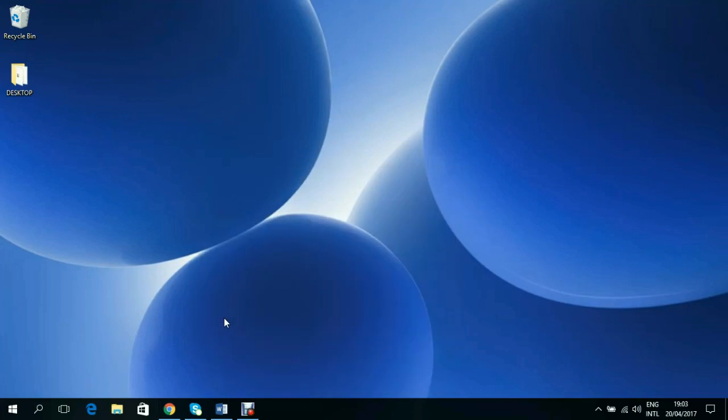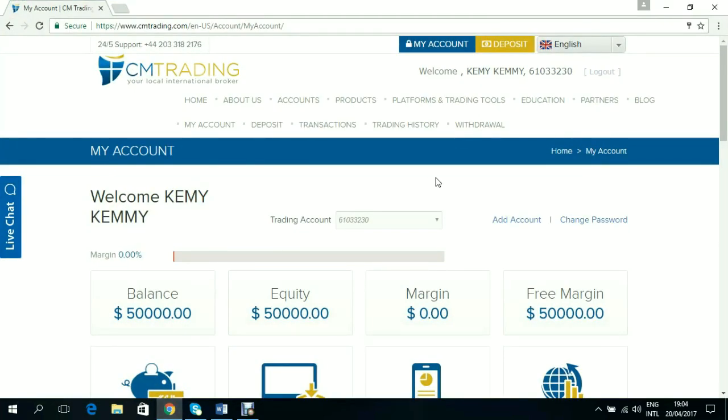All right, now that we have been able to open the live account and the demo account, it's important that we know how to download the trading platform itself. The trading platform that is the best and the one that is commonly used is called the MetaTrader 4, or the MT4 in short, which is what I'll be using throughout these tutorials. So let's look at how to download and how to install it. It is a very simple process.